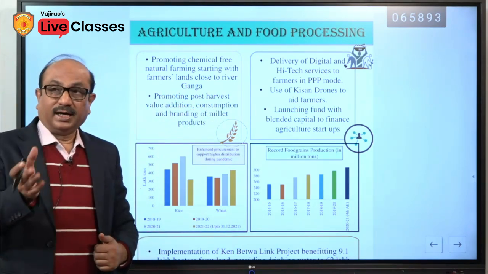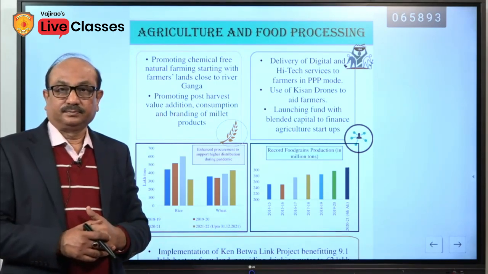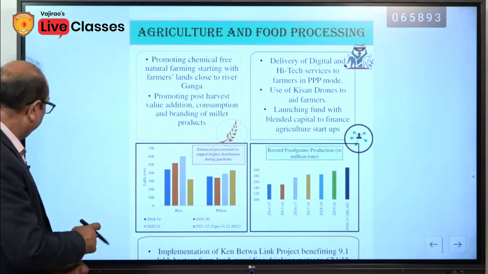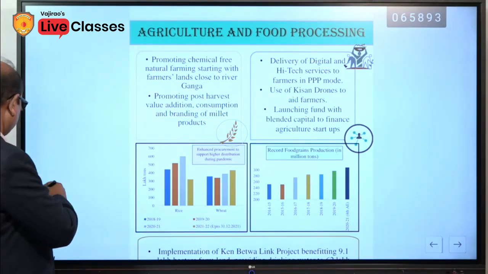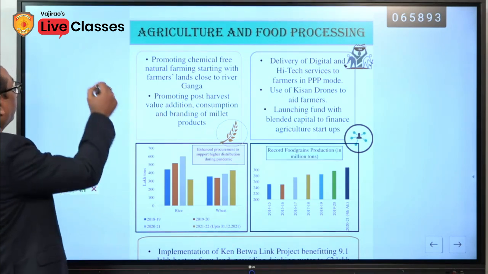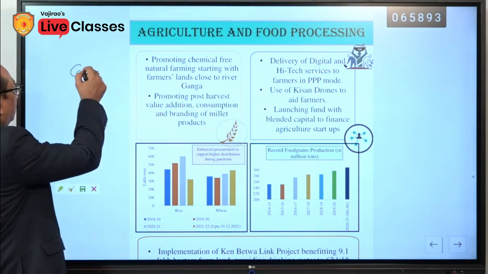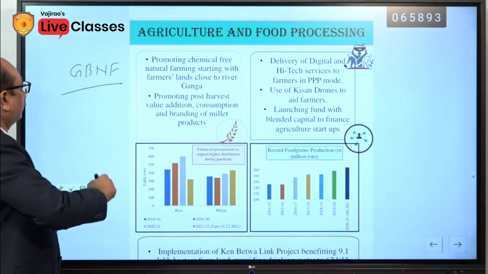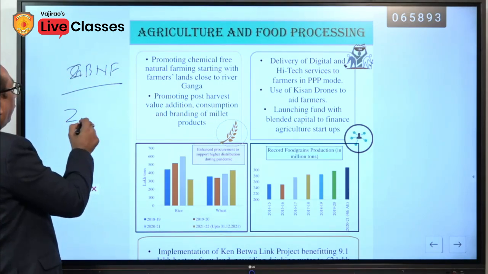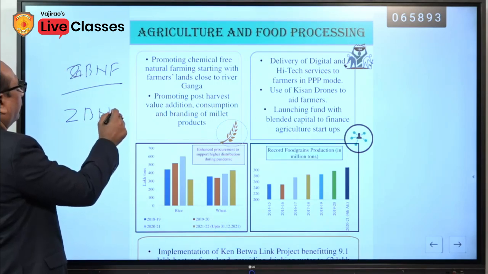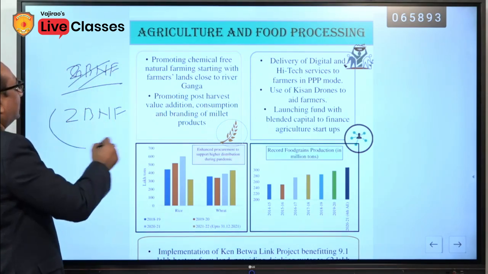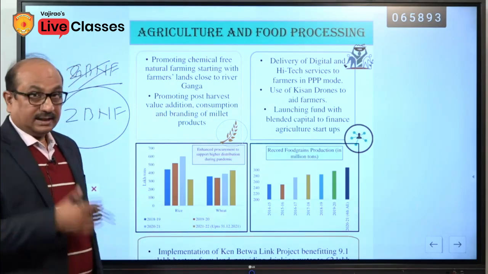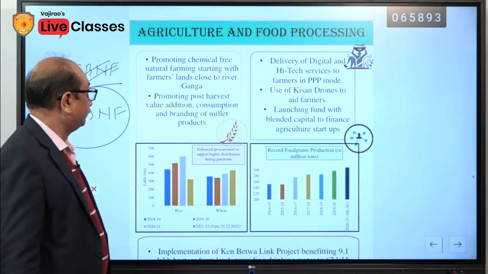If you could recall, in last year's budget, zero budget natural farming was announced. Anytime it could be a question in the mains examination.